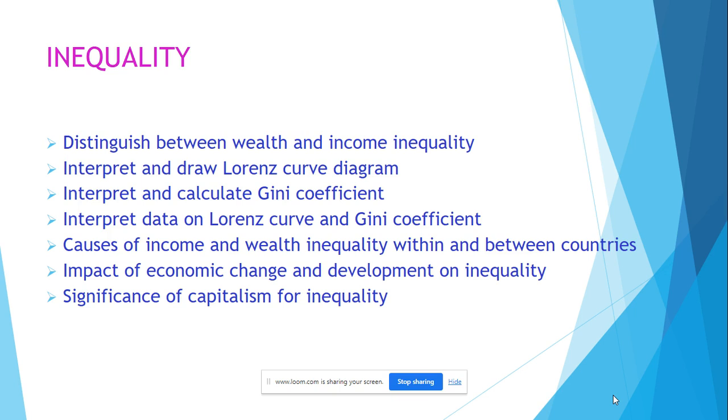Also, if you hold assets, wealth, you can make income out of those assets. For example, if you own shares, you can earn dividends. If you own a second home, you can rent it out and receive rent, which would be income.